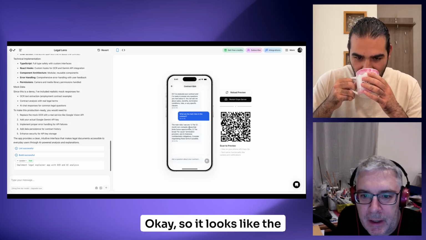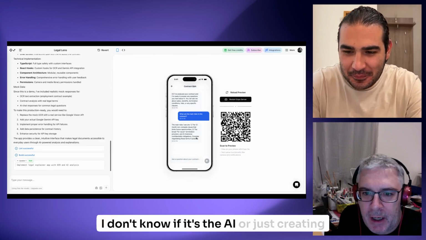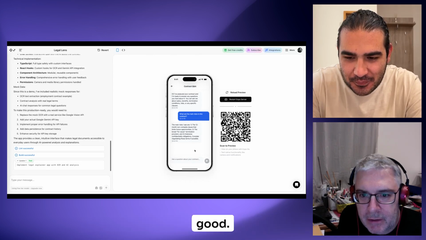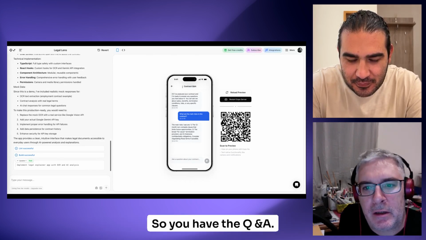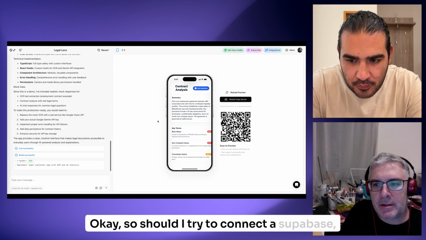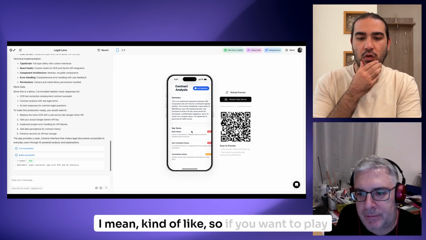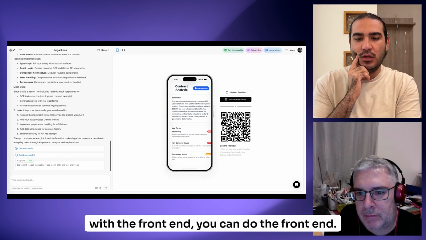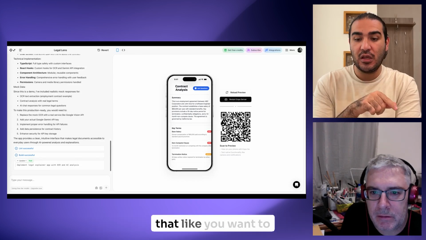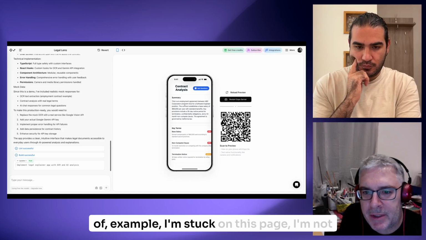It looks like it's already integrated some kind of answers. I don't know if it's the AI or it's just creating some answer based on the contract. Good, so you have the Q&A. Should I try to connect Supabase maybe, or what do you suggest I do next? If you want to play with the front end, we can do the front end, like if some box doesn't work, or if we don't have some sections that you want to add. For example, I'm stuck on this page.